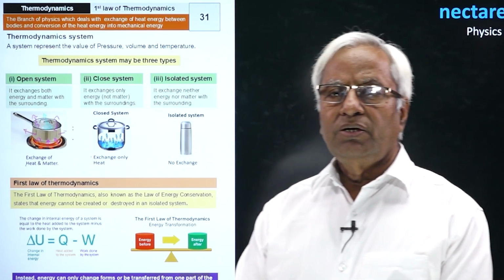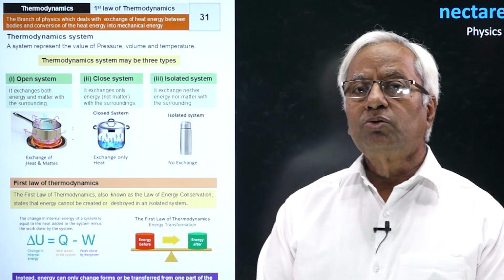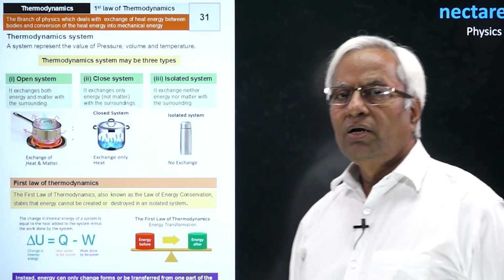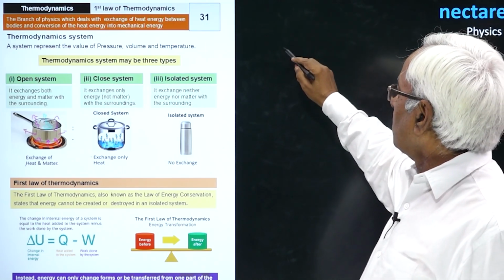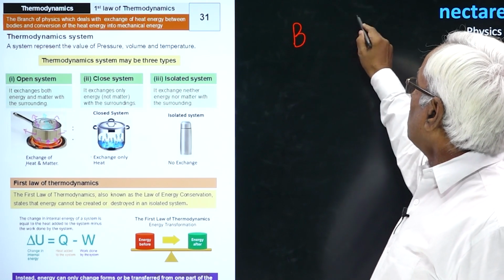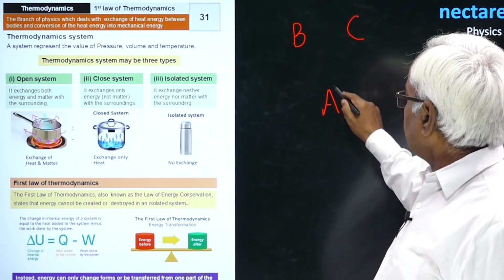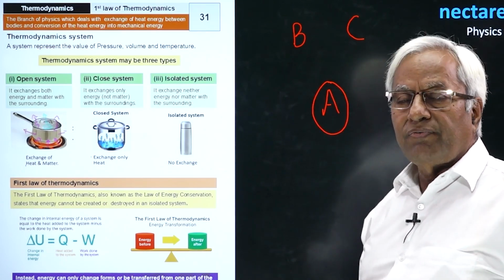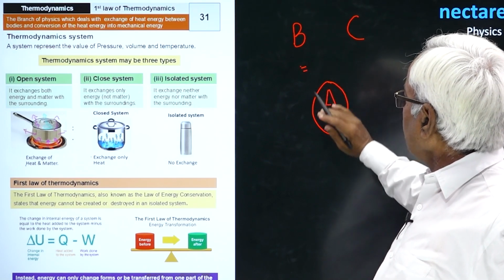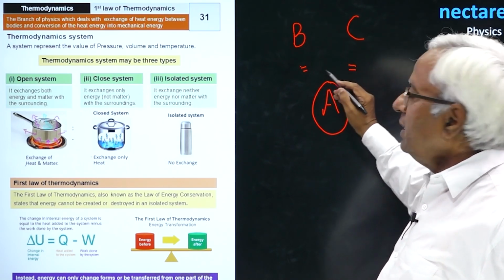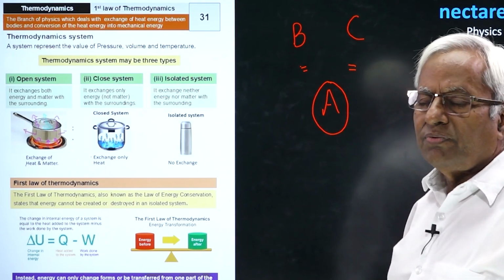Then we have to study four laws in thermodynamics. First of all, the zeroth law. The zeroth law is the simplest and the most fundamental law. Suppose there are two objects B and C, and there is a third one, A. If A has equal temperature with B, and A has equal temperature with C, then B and C will also have equal temperature. It's very fundamental.